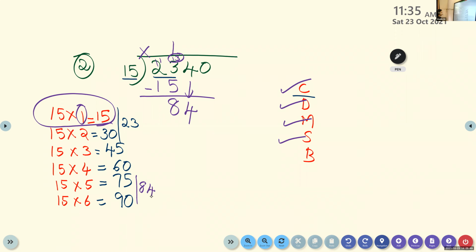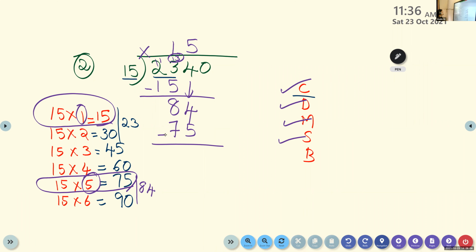So what we have to take? 75. So 15 times which number is 75? 15 times 5. 15 into 5, that is 75. Multiply and write below. Then again subtract.